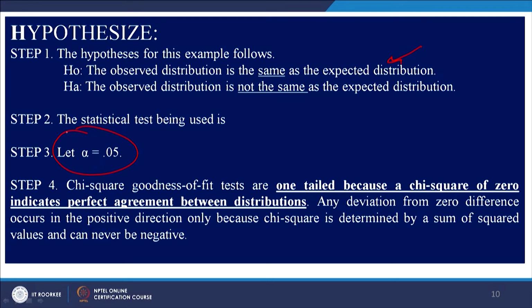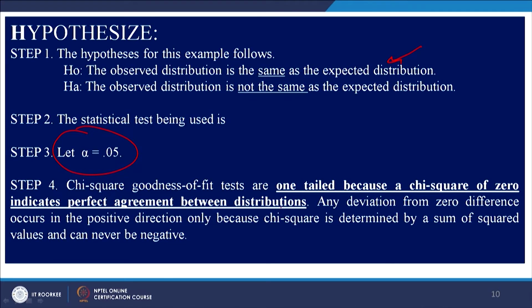Keep in mind that the chi-square test is always a one-tail test, because a chi-square of 0 indicates perfect agreement between distributions.